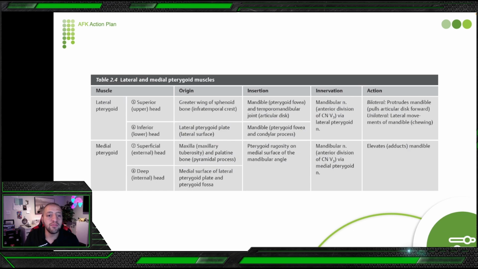So here, innervation: the mandibular nerve for lateral pterygoid and medial pterygoid is coming from the mandibular nerve, anterior division from cranial nerve 3, via the lateral pterygoid nerve, and this one via the medial pterygoid nerve. So the first two are coming from masseteric, and the second two coming from mandibular, and anyway, they are all coming from the trigeminal nerve through the mandibular nerve.